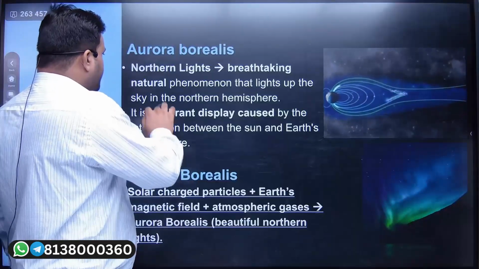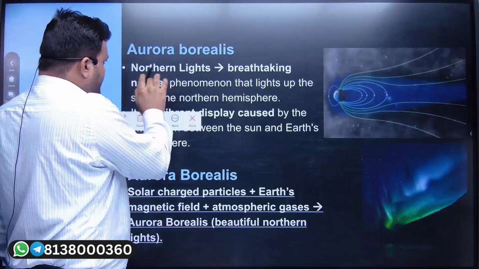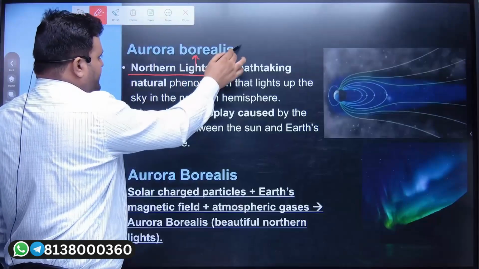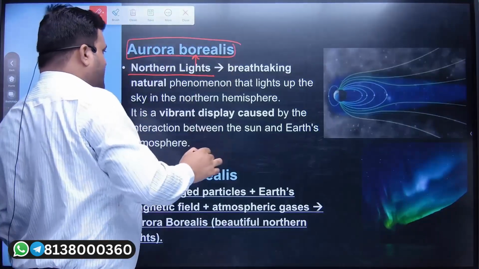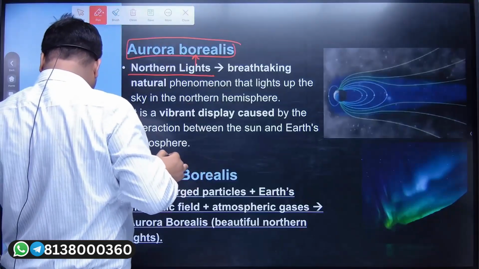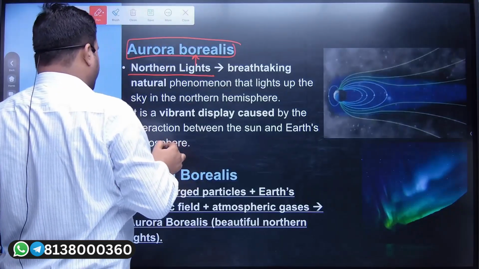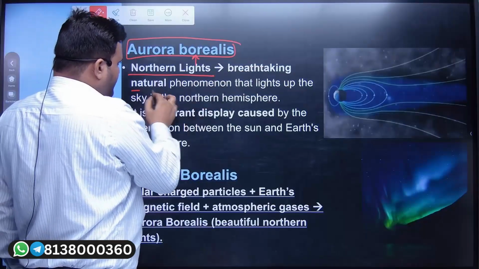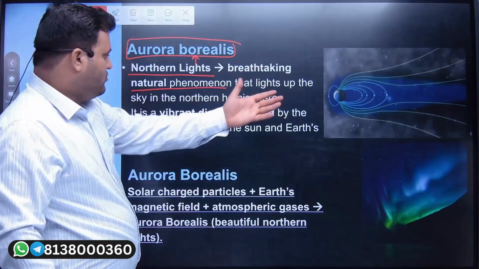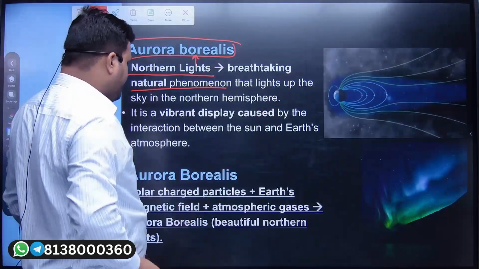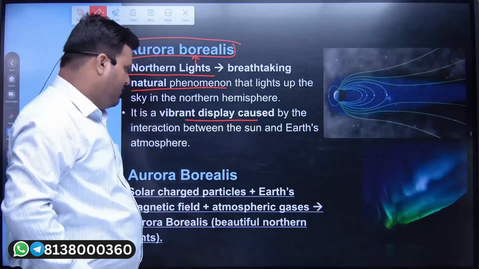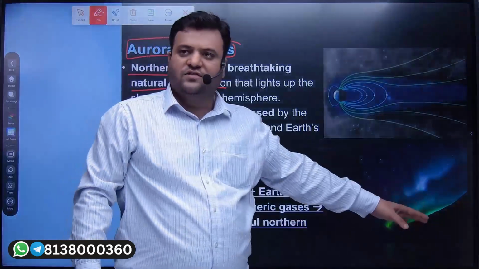So when we have these lights, these northern lights will be known as what? Northern lights will be known as Aurora Borealis. They are like breathtaking natural phenomena. They used to light up the sky in the northern hemisphere, and you might have seen these vibrant displays of color.